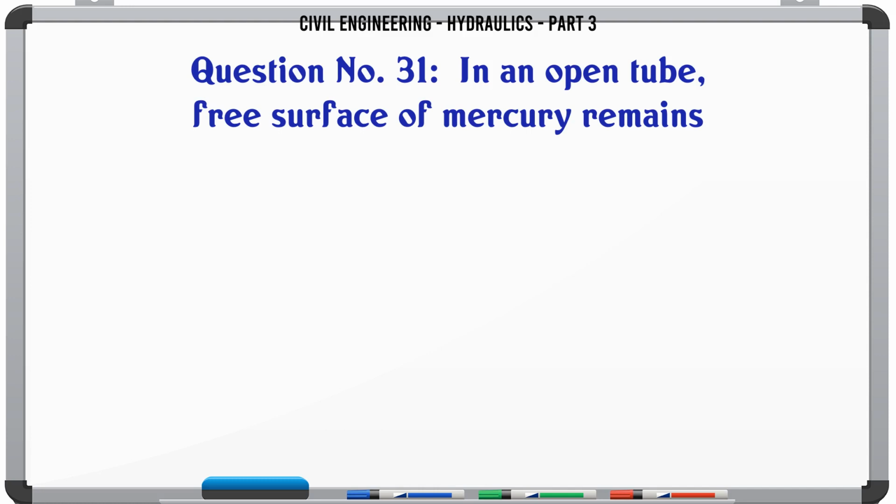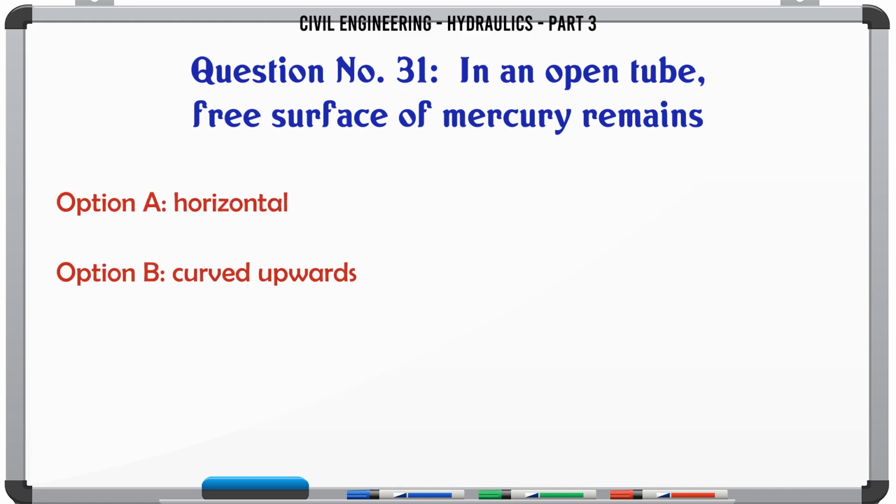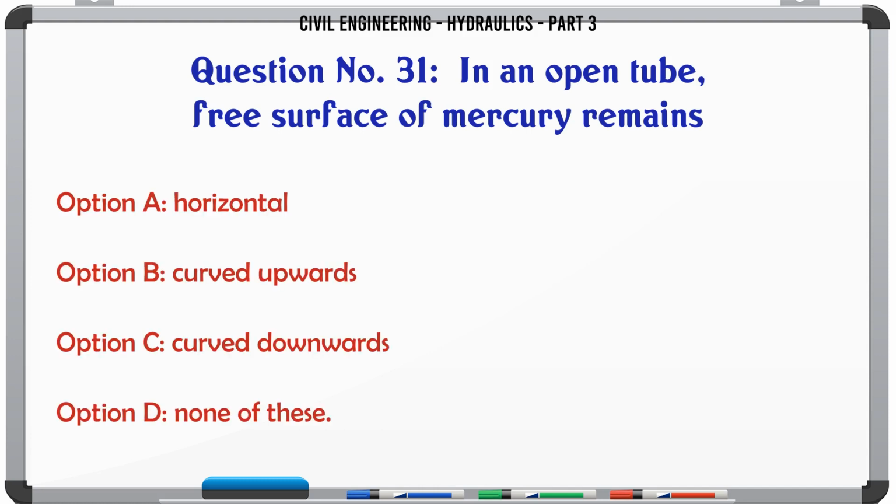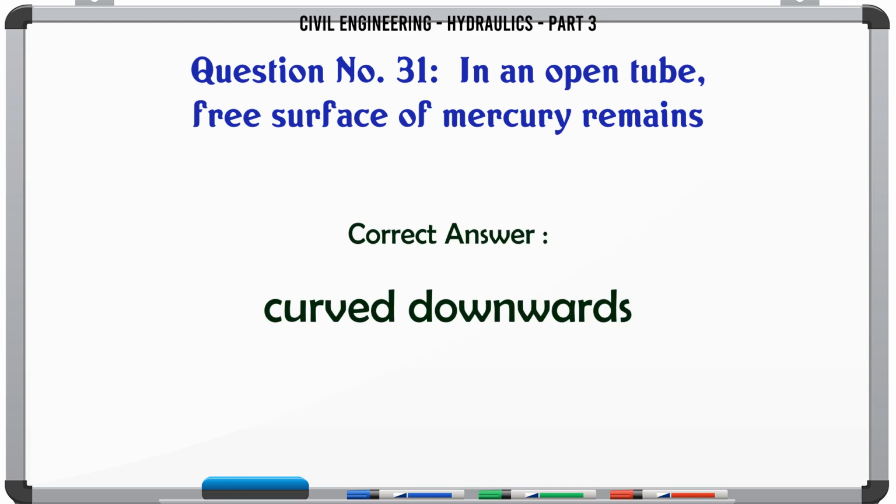In an open tube, the free surface of mercury remains A. horizontal, B. curved upwards, C. curved downwards, D. none of these. The correct answer is curved downwards.